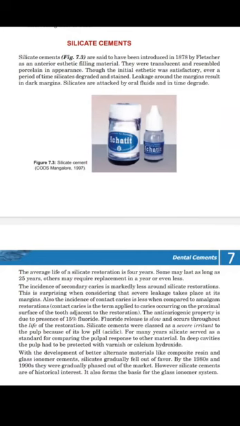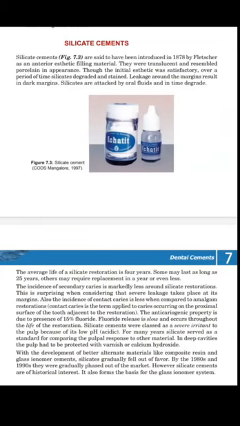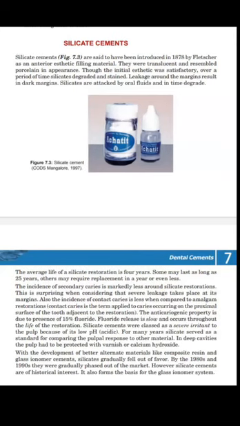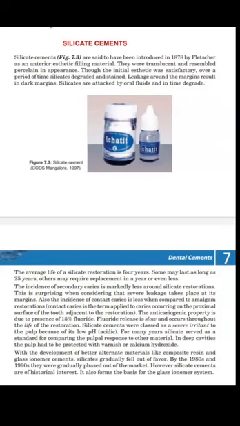And now we will quickly revise silicate cements. Silicate cements were introduced in 1878 by Fletcher. This was an anterior aesthetic filling material. They were translucent and resembled porcelain in appearance. Though their aesthetic property is better, over a period of time they degraded and stained.